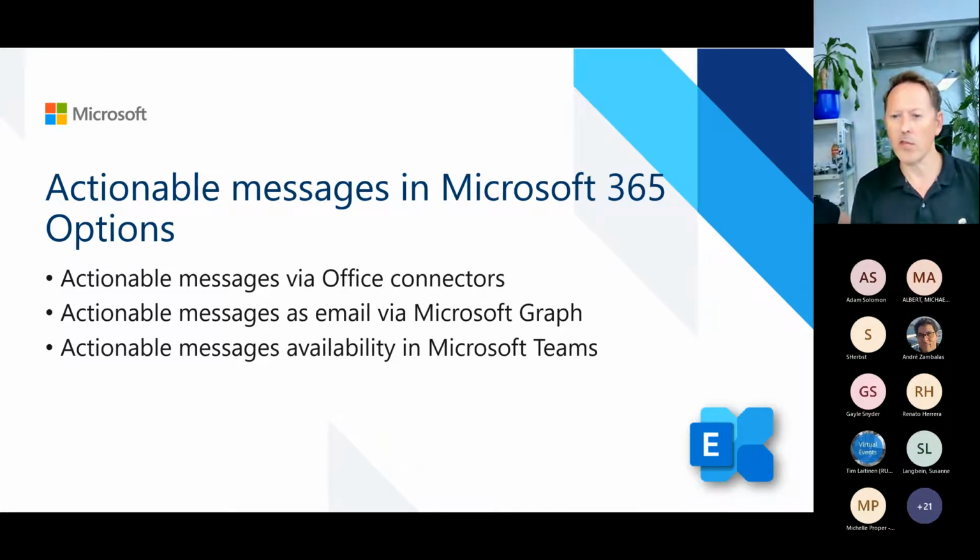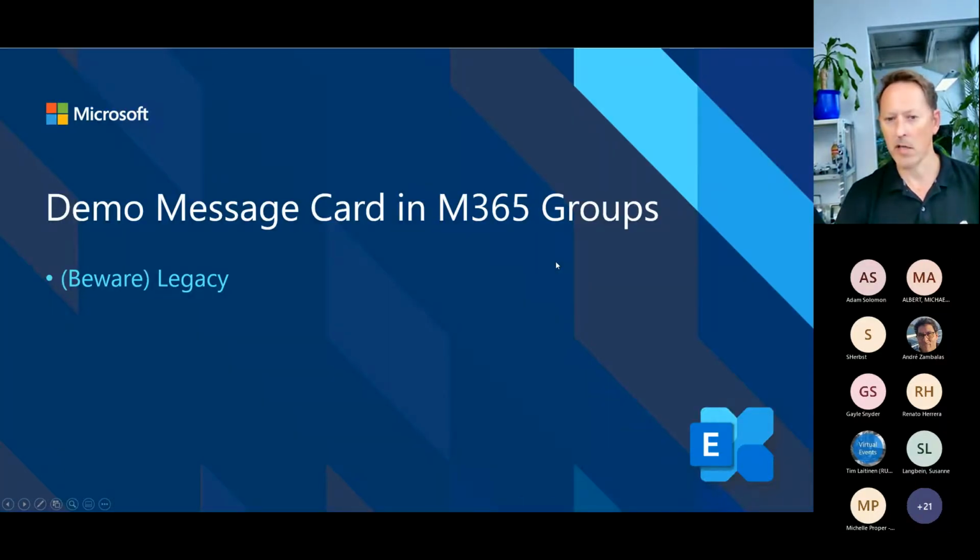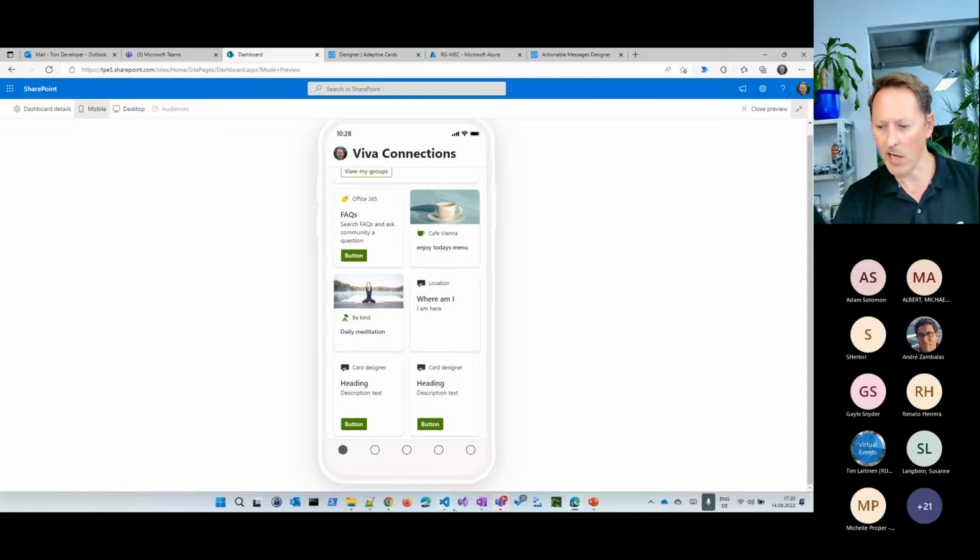First, we have Office connectors, and I want to show you that quickly. Office connectors are one method to send an adaptive card, but the thing is, the Office connectors only support the message card format, which is the older format, which is not recommended to use for new business cases. But I just want to show you the difference for that. So what we will see now, we will look at the inbox connector, and then we will see how we can send such a card via email. So how does this look?